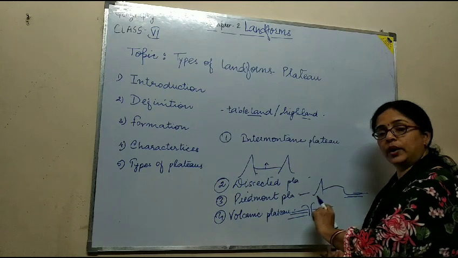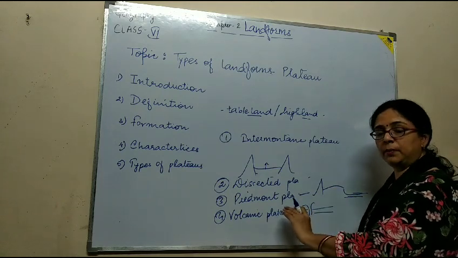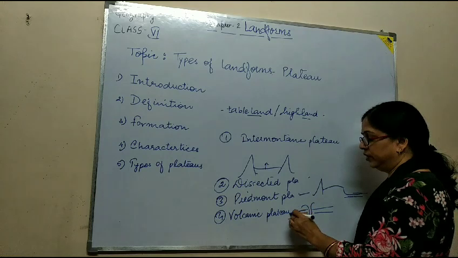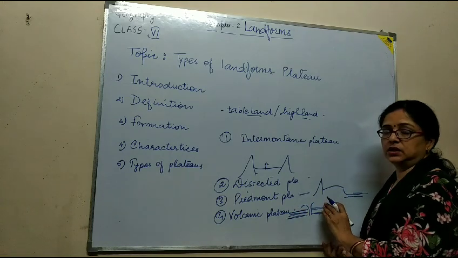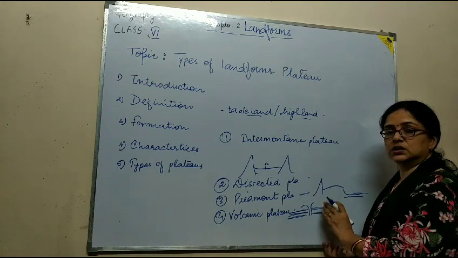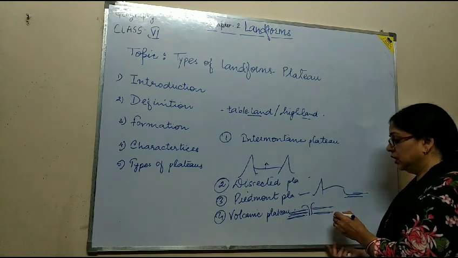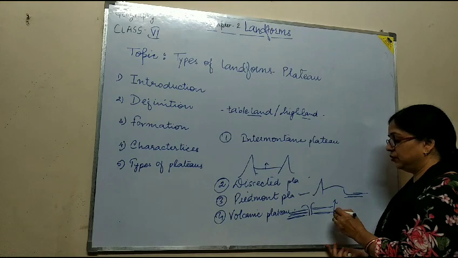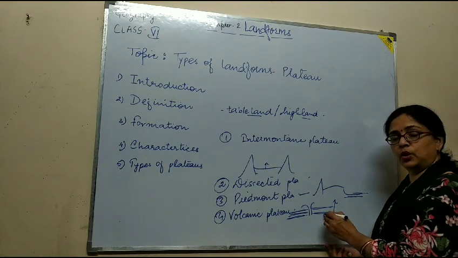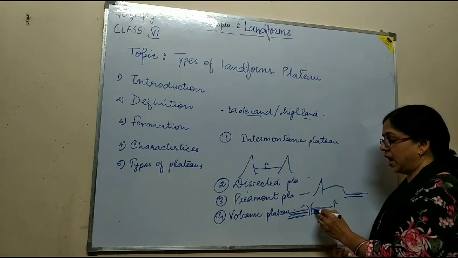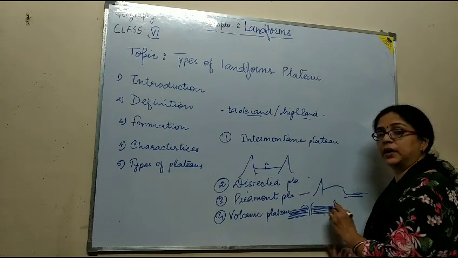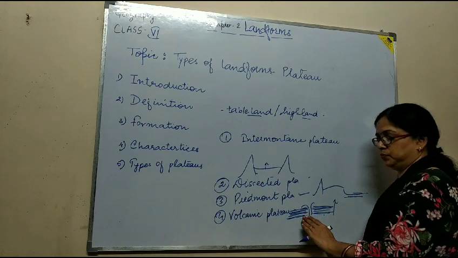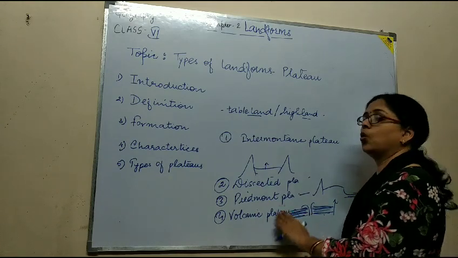So over a long period of time, when that magma solidifies on the earth's surface, it increases the height from the original level and takes the form of a plateau. Those plateaus are called volcanic plateaus.